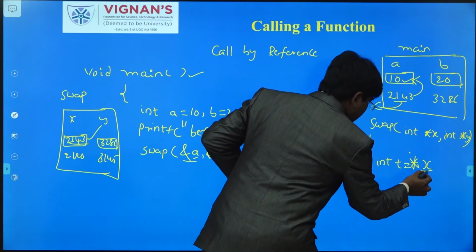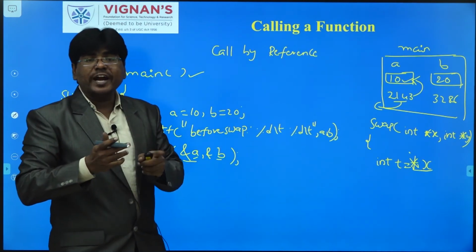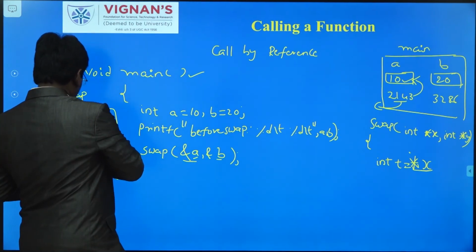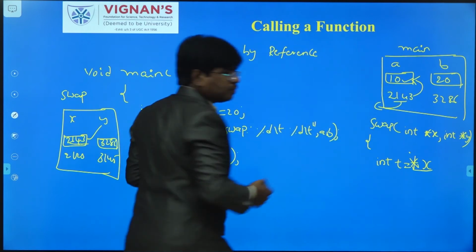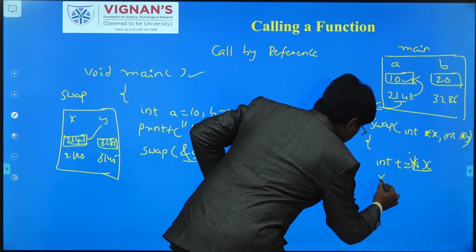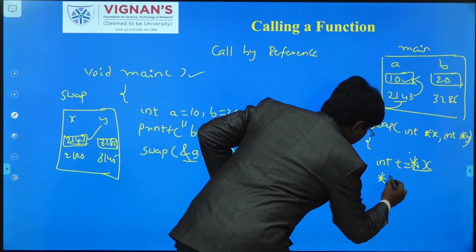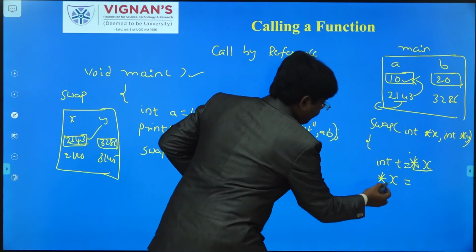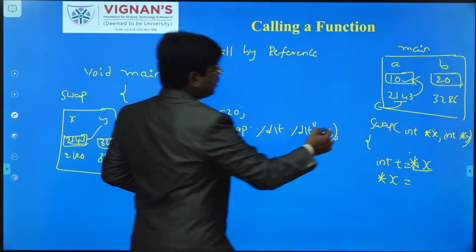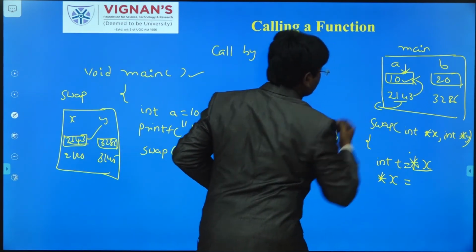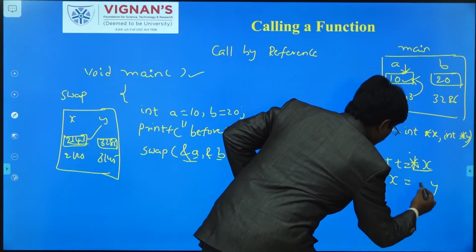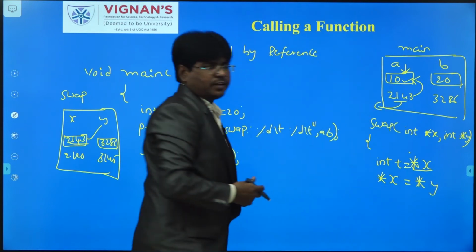That's why I am taking star x here. Star x means the value located in the address of x. So what is the address of x here? 2143. The value at 2143 will be 10. Next, I want to assign to the address of x. What is the address of x here? 2143. So in this 2143, this is the location. In that, I want to assign the value located by y.